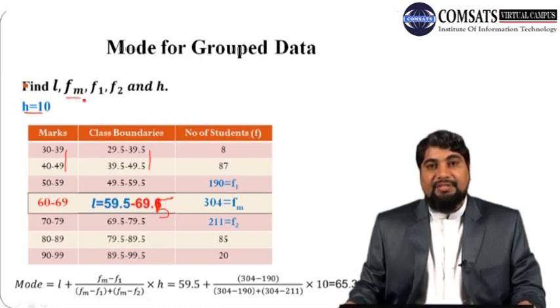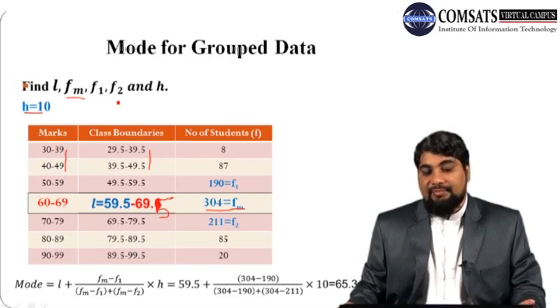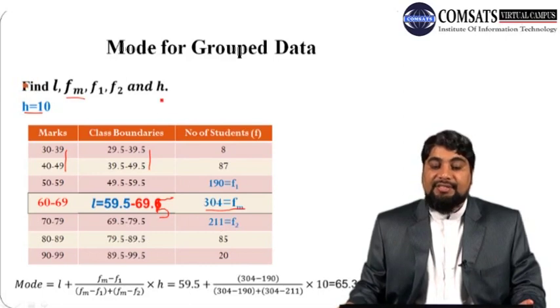And then Fm is the frequency of the model class. So here the frequency is 304, so we will denote it as Fm. Then F1 is the frequency of the class preceding the model class. So this is the model class, and before this we have 190, which is our F1. And then F2 is the frequency of the class following the model class. So F2 is 211, and H is 10, which is already calculated.